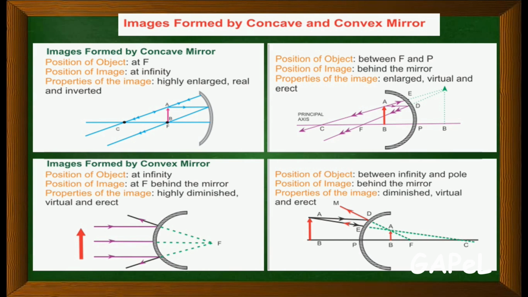Okay, there can be separate reflecting lines of mana, correct? So image will be formed where? Behind the mirror your image will be formed. It will be diminished. See, it is diminished. See this size and see this size. It is diminished. Yes, it is virtual and it is erect. Clear with this? Yeah, AJ.